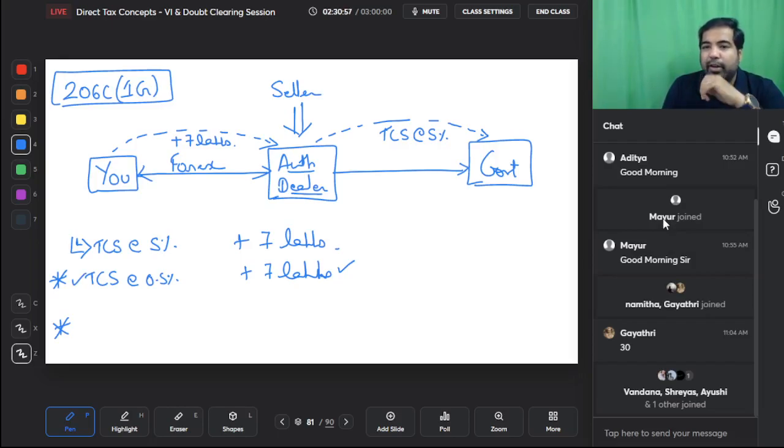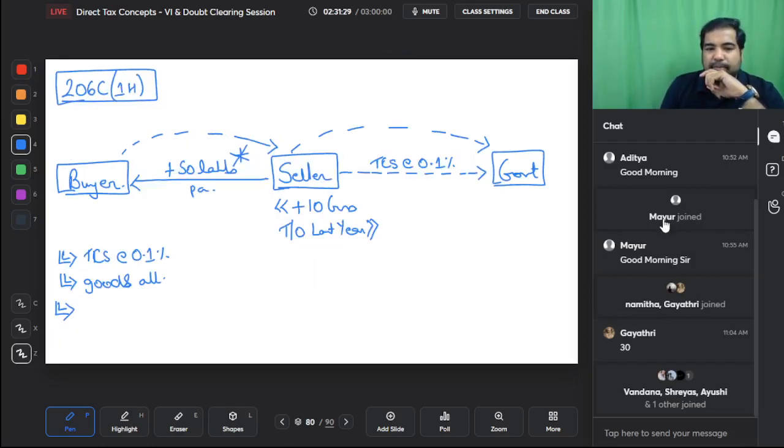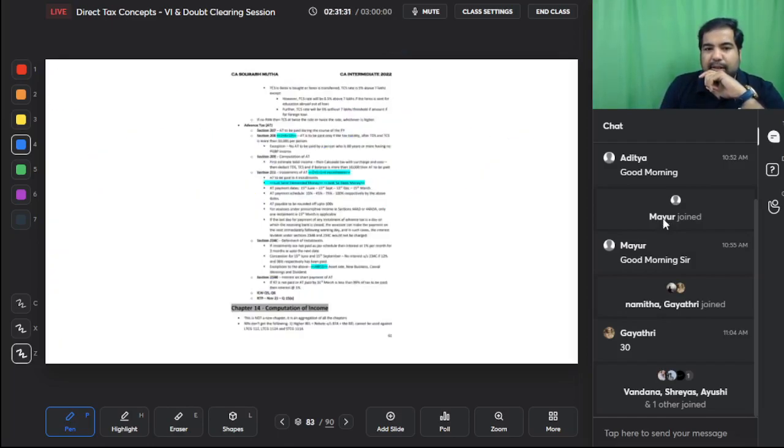And if you're going for a holiday, just like that, you want to go to Switzerland, etc., then TCS will be at the rate of 5%. So this is the same, and without any limit, this has changed. That means even if you're going to Turkey or Switzerland or wherever, even Sri Lanka for that matter, and you're buying foreign exchange, then you will have to pay TCS at the rate of 5% extra, because the government wants to know who is this rich person who wants to buy forex. This is section 206C1G. Guys, this one was asked in the exam very recently. I'll just show you.